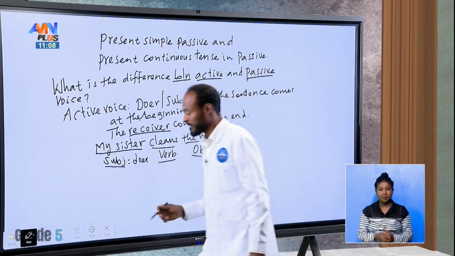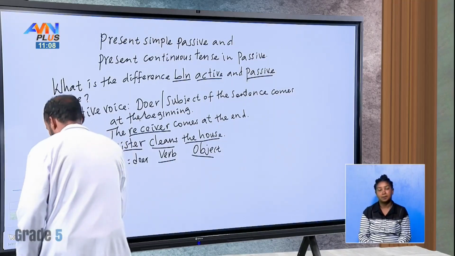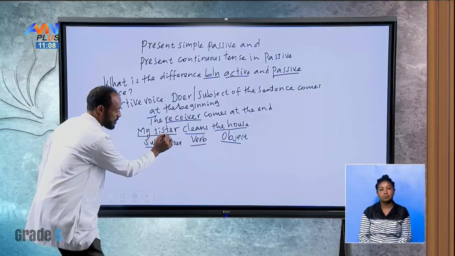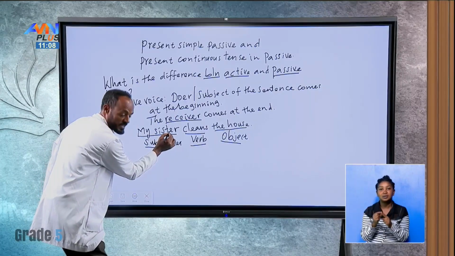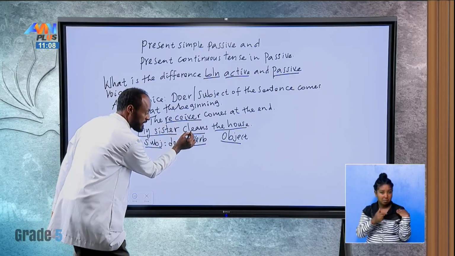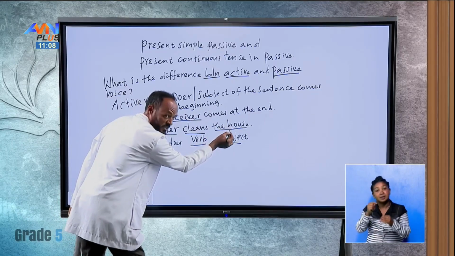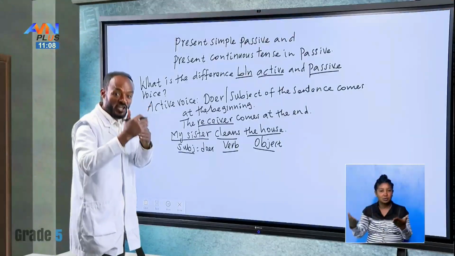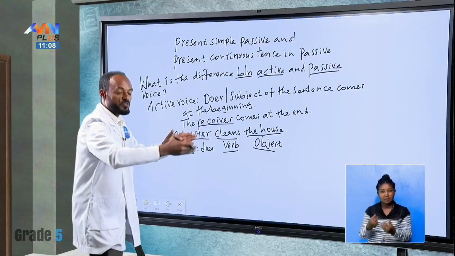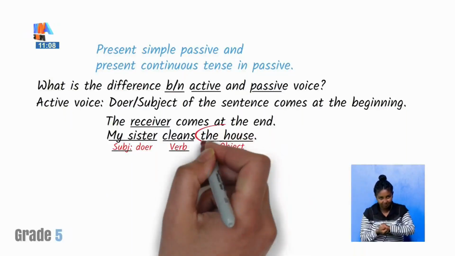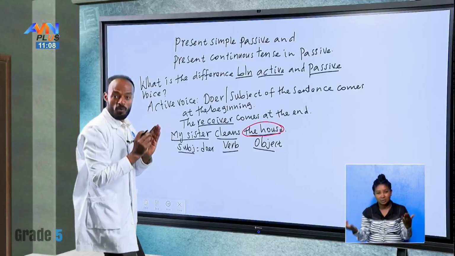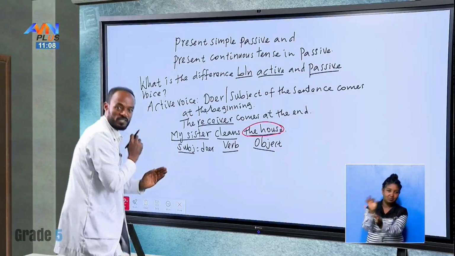Okay? Nice students. Come on here. Here the subject is my sister. Cleans is the verb. The house is the object. When we want to change into passive voice, we have to bring the object to the beginning of the sentence.